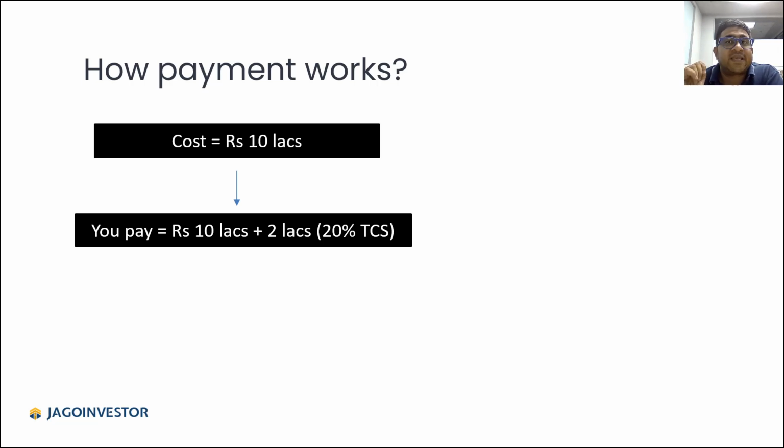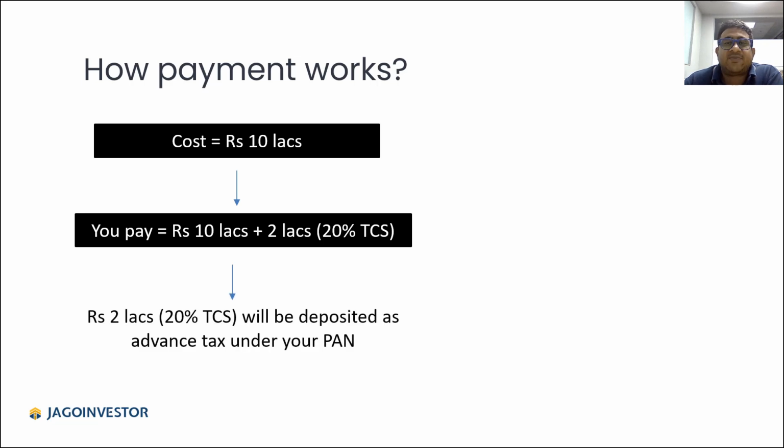Remember, it is not an extra cost. It's not that your cost has increased. It's just that your cash flow is now more complicated. You have to pay extra in the form of tax. So 2 lakh goes into advance tax, and the 10 lakh payment is done. And you can later claim this 20% TCS if you have no taxation in India, or if you have more tax to be paid, then you can adjust this.